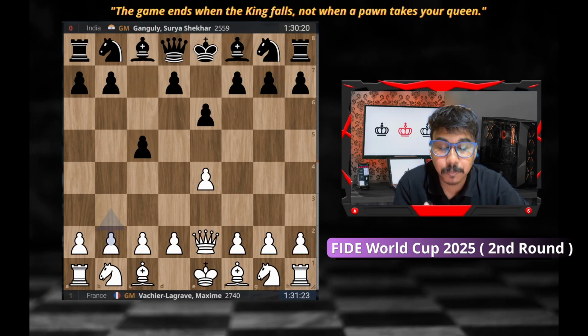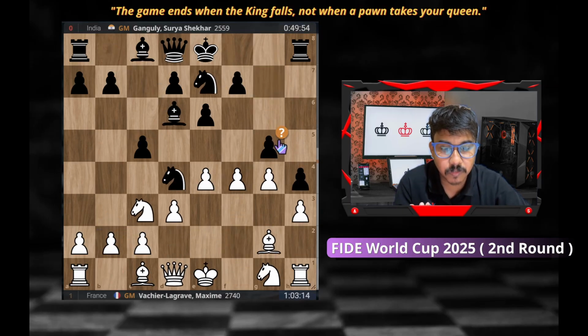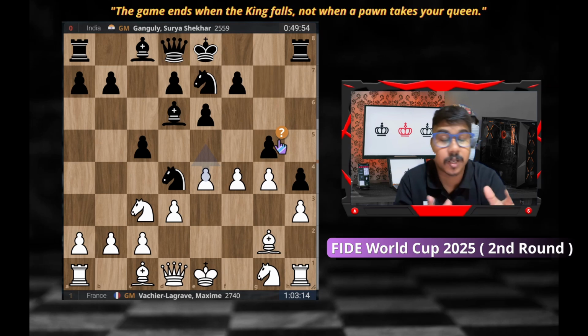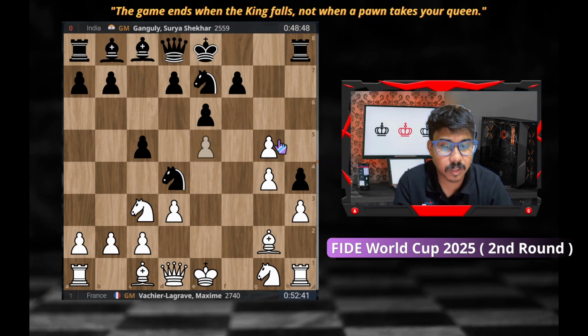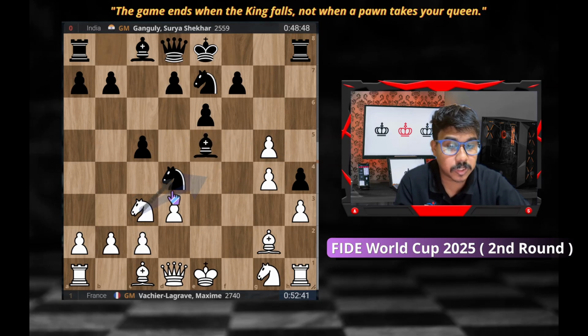But Maxim basically kept the advantage for a long time and pressed. I believe at this moment, where Surya played g5, he probably thought, okay, I have undermined White's center after e5. But the point is that White was having a pretty strong attack. This f6 square is weak, maybe. And later on, how White did the long castle, even with the short castle attack on the f5. So that was a pretty instructive game.